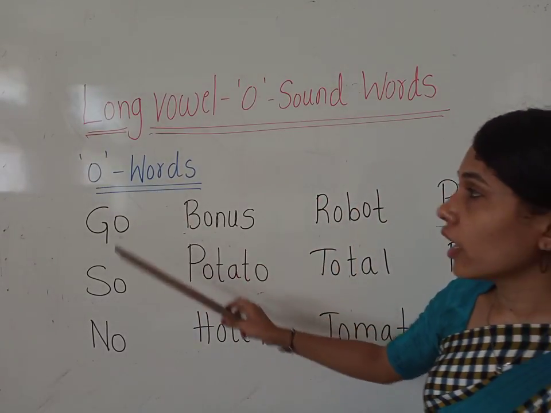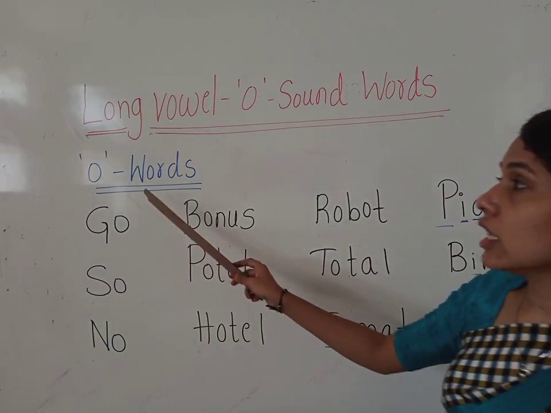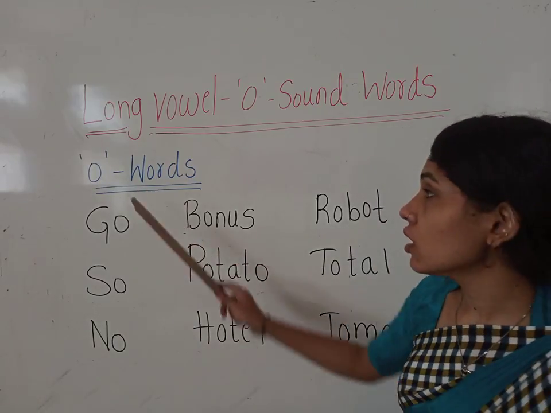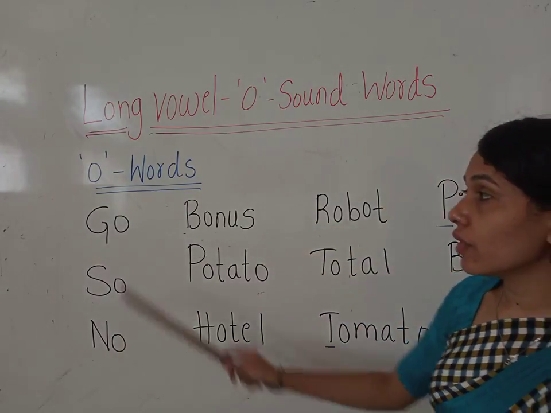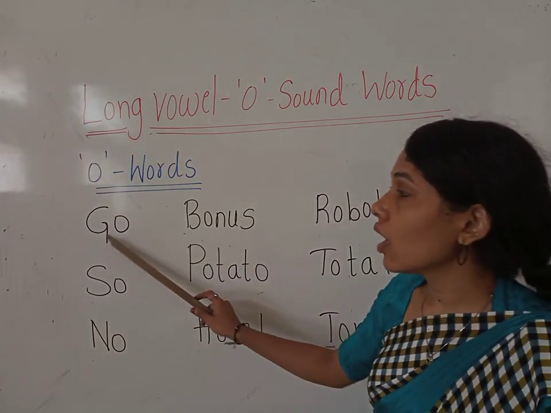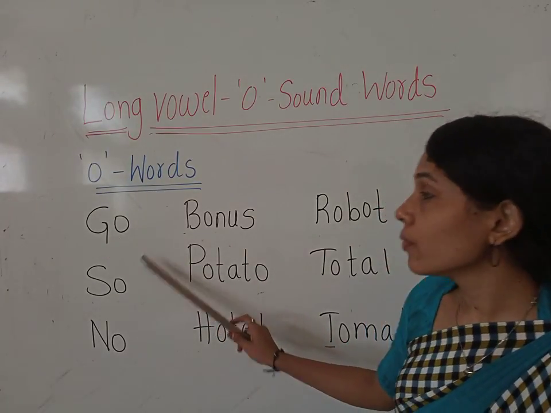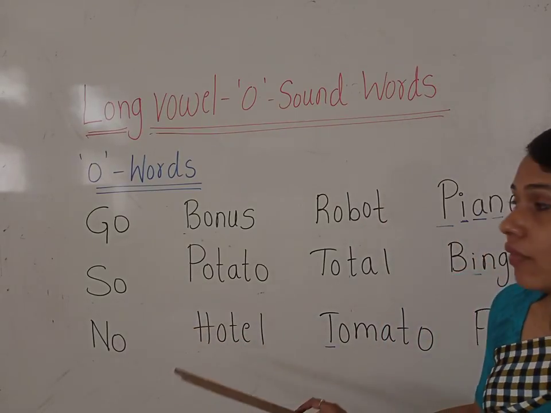O words. Okay. The single O, without any combination, gives the long vowel O sound. Here we have some words. Let us read once again. G, O. Go. S, O. So. Repeat after me, everyone.